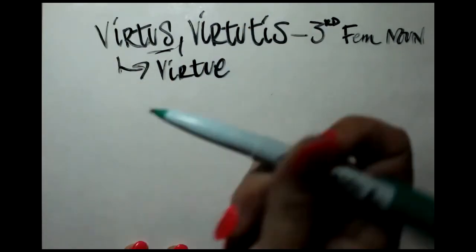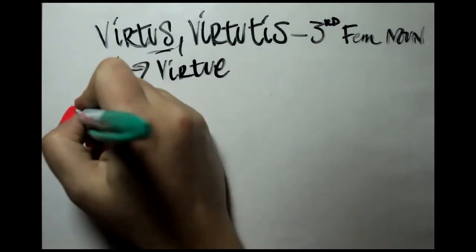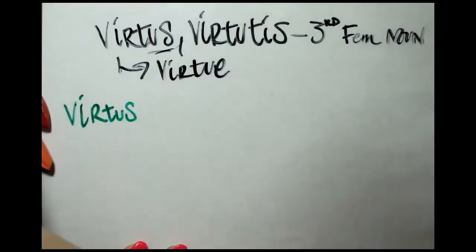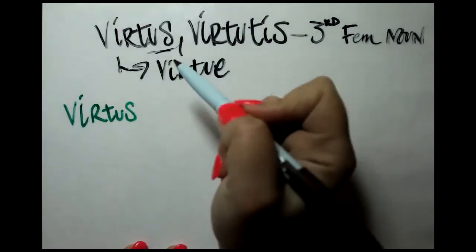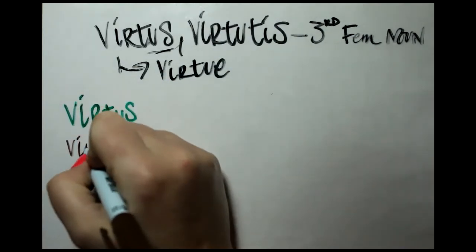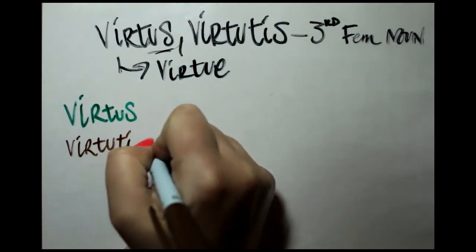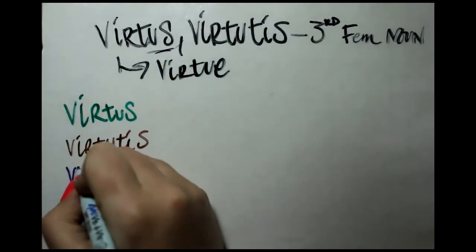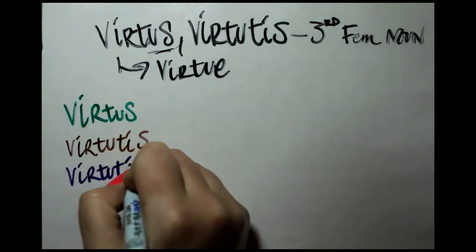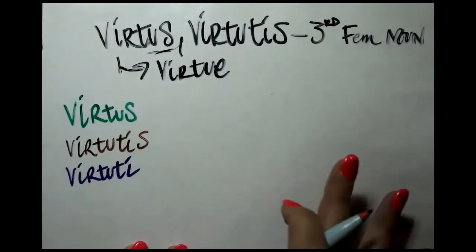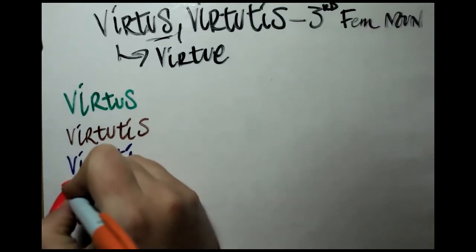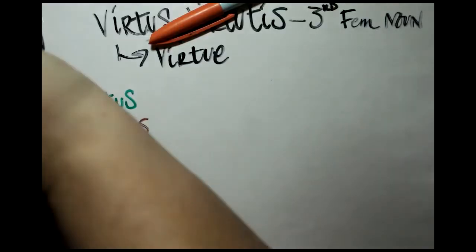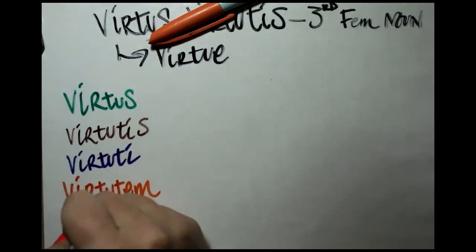So our nominative singular is given to us, virtus. Our genitive singular is also given to us, virtutis. Our dative singular is virtuti. Accusative singular, we're in the third declension, virtutem. And then our ablative singular, virtute.